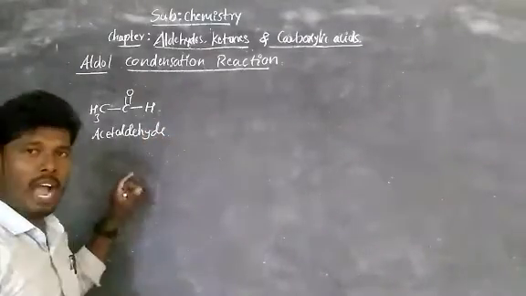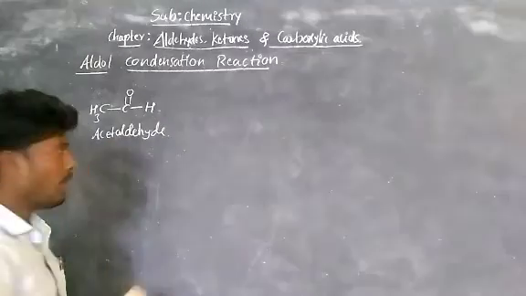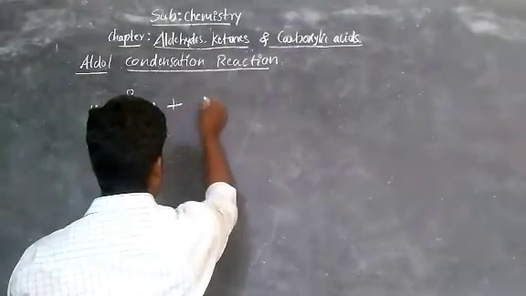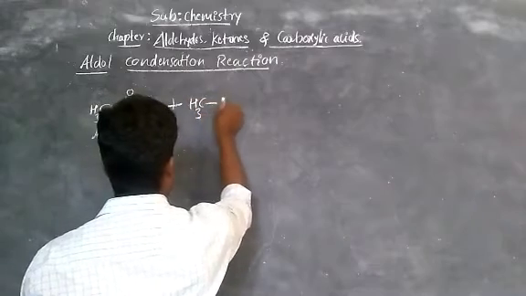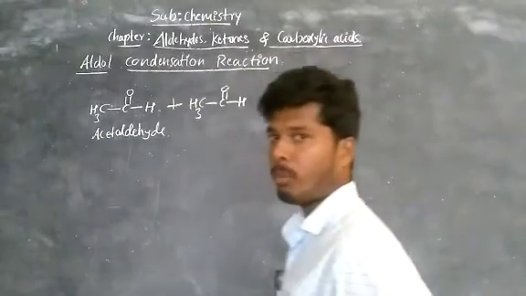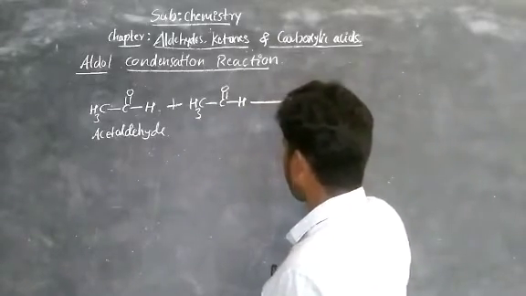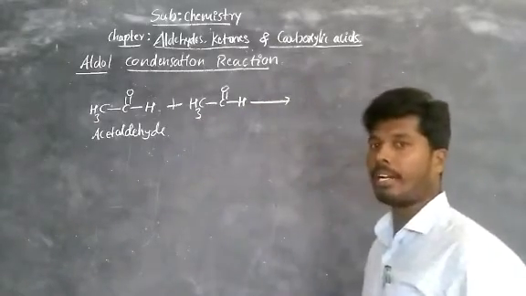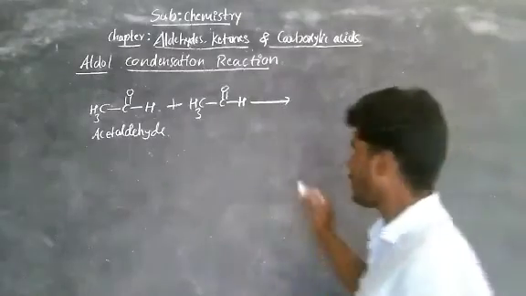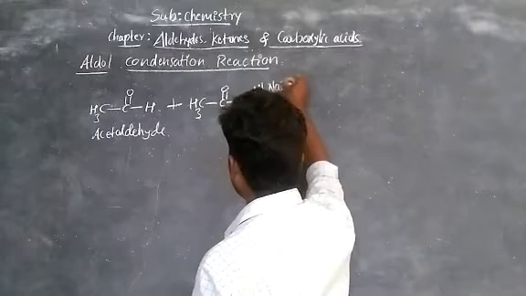Self means you have to take one more molecule of acetaldehyde. Now take one more acetaldehyde, CH3 bond C double bond O bond H. This is one more molecule. These two undergo reaction in the presence of dilute alkali. Dilute alkali means base, that is, take dilute sodium hydroxide, NaOH.